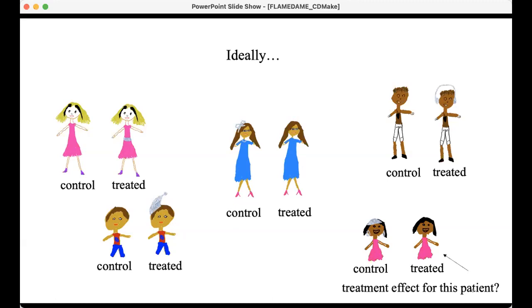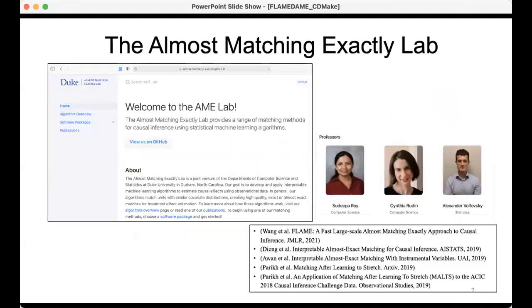So in general, you want to match on as many good covariates as possible. But picking which covariates to match on, that's actually tricky because you don't know in advance which covariates are useful and which ones are not. And so that's why I co-founded the Almost Matching Exactly lab at Duke, whose sole purpose for existence over the last 5 years has been how to construct high quality match groups so that we can do causal analysis.